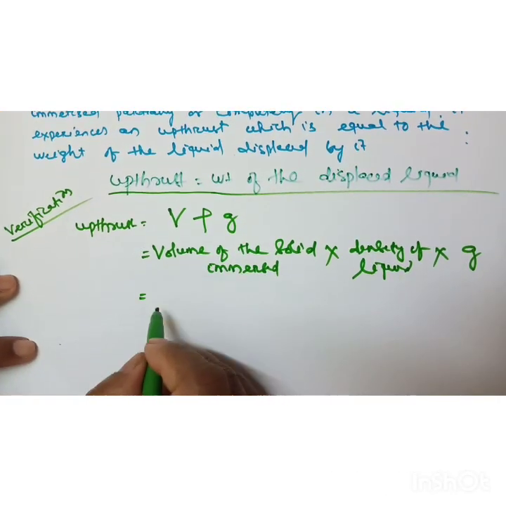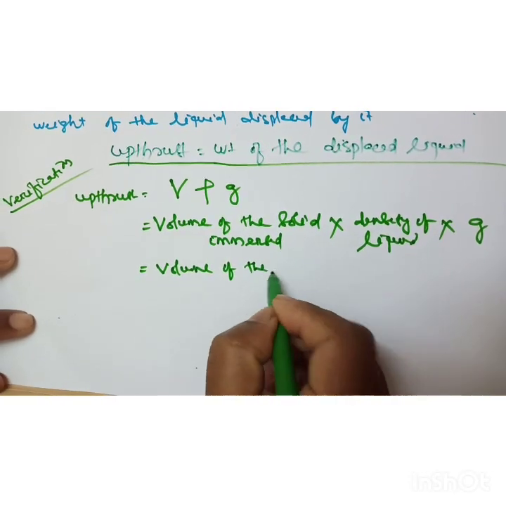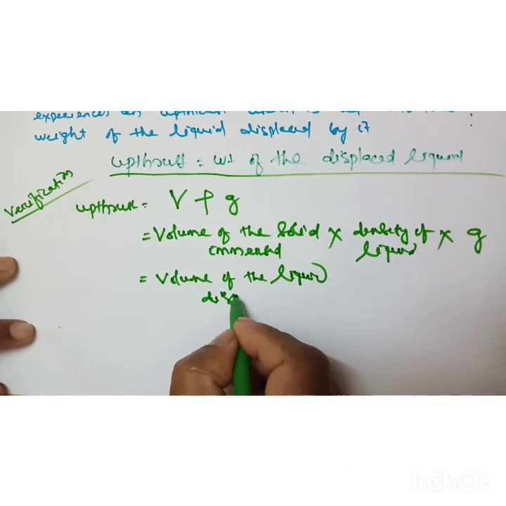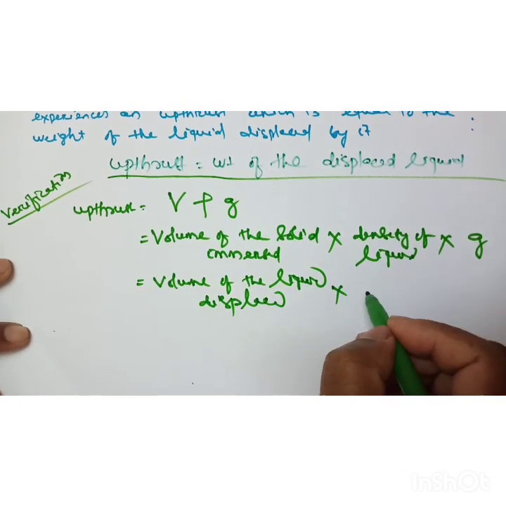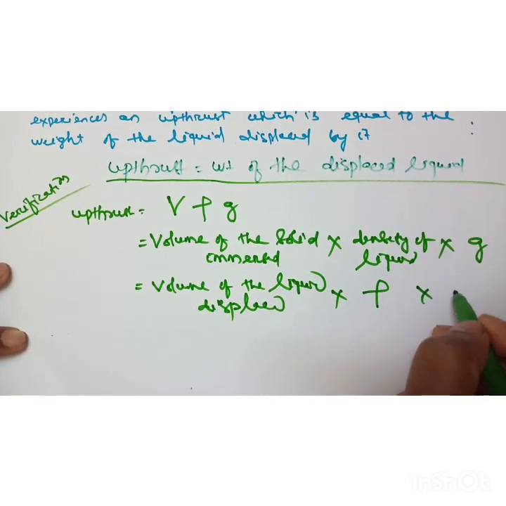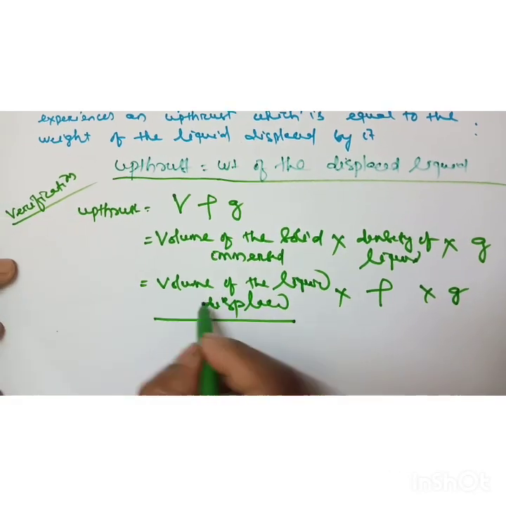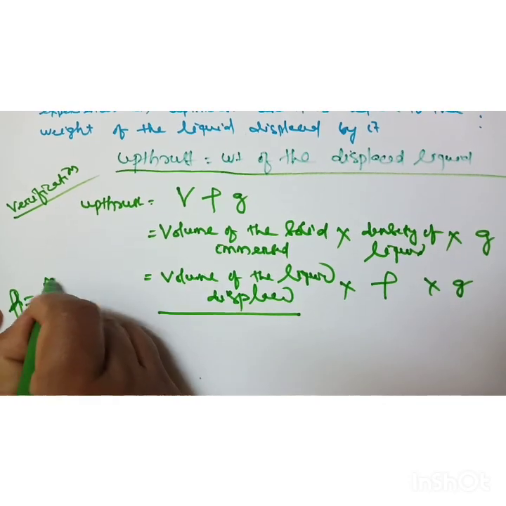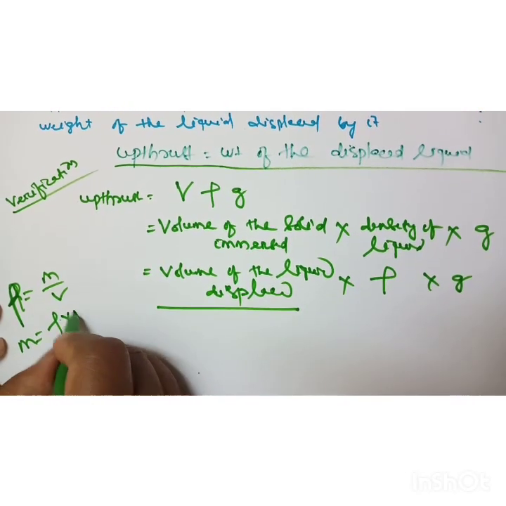So you can write volume of the liquid displaced into density of the liquid into G. You know that density is equal to mass by volume, so mass is equal to density into volume.